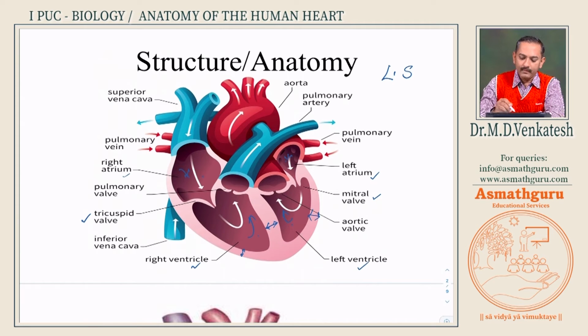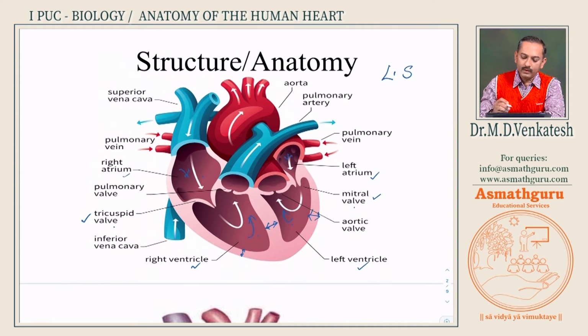So, right atrium and left atrium are separated by the inter-atrial septum, right ventricle and left ventricle are separated by the interventricular septum, and the atrioventricular septum is perforated on both sides. The right side is guarded by the tricuspid valve, the left side guarded by the mitral valve or bicuspid valve. This is about the heart.